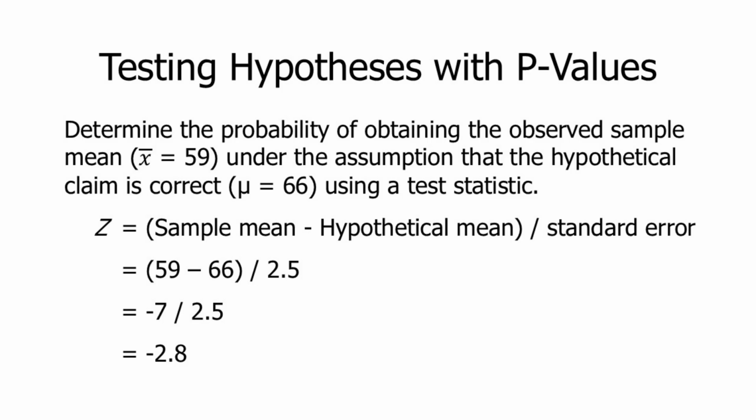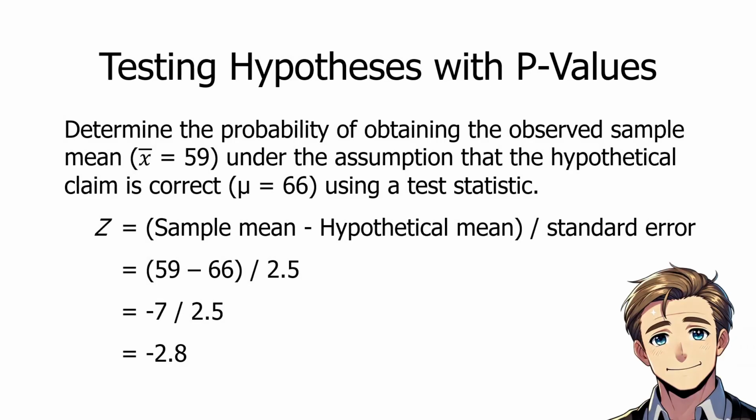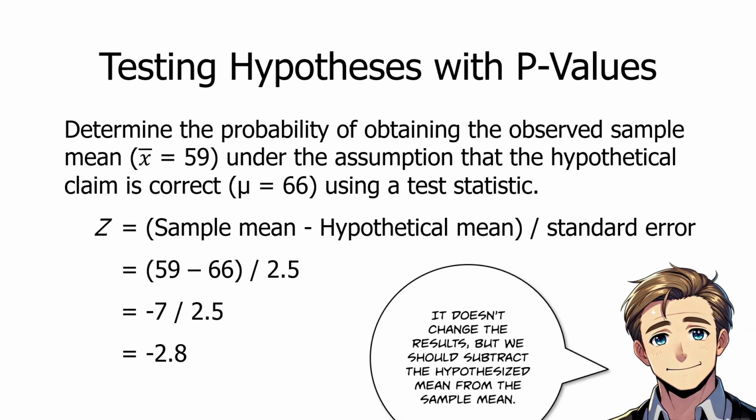Here's the formula. The conversion is z equals the hypothetical mean, 66, minus the observed sample mean, 59, divided by the standard error, which is 2.5. Then we'll know how many standard errors the two numbers are apart. So it's 66 minus 59 divided by 2.5, which is 7 divided by 2.5, a z value of 2.8.